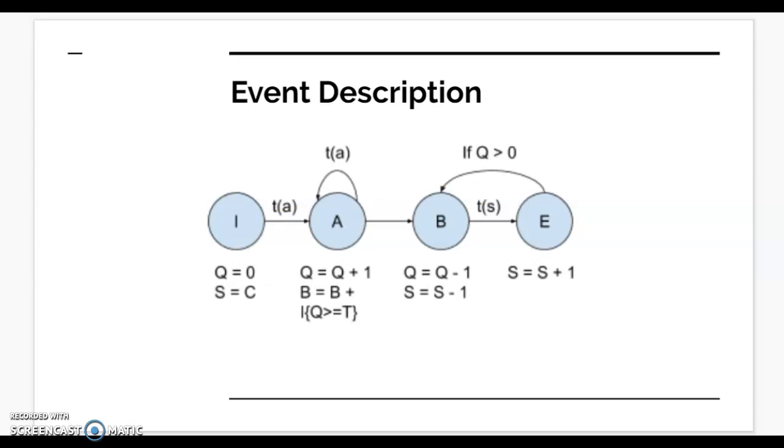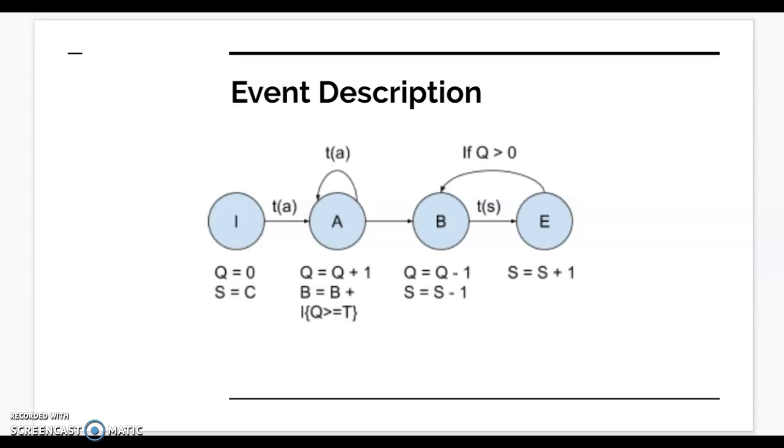There are 5 main events in the simulation. First is the initialization of the simulation. At this event, the simulation starts empty and idle. Second is the arrival event. During this event, the number of customers in the queue is increased by 1. Third, the begin service event. During this event, the number of customers in the queue is decreased by 1. Also, the status of the server who started serving is changed from idle to busy. Fourth, the end of service event. During this event, the status of the server who finished serving changes from busy to idle.